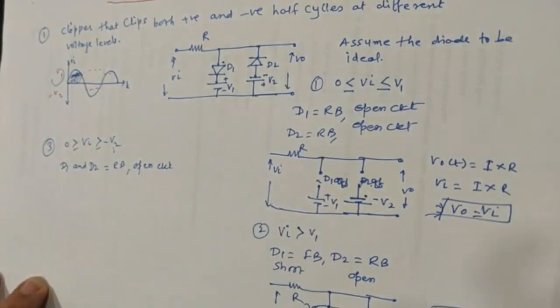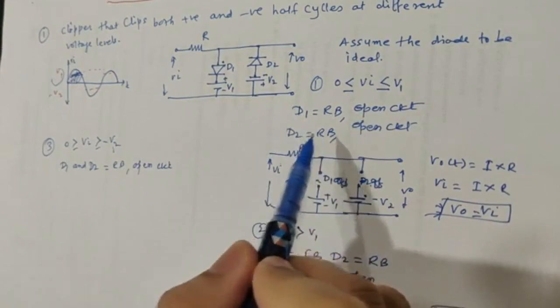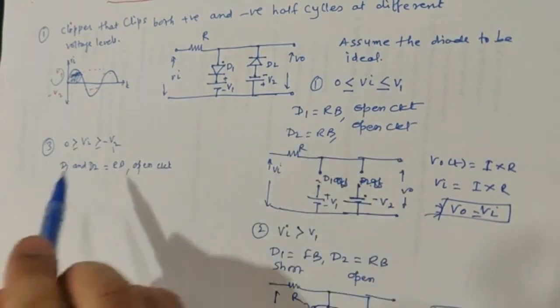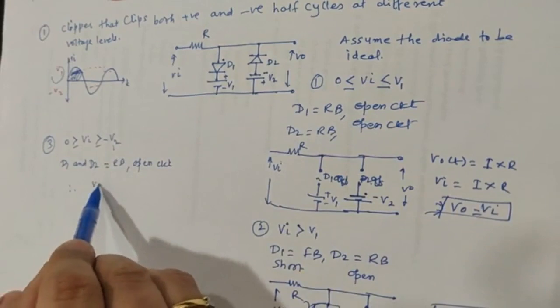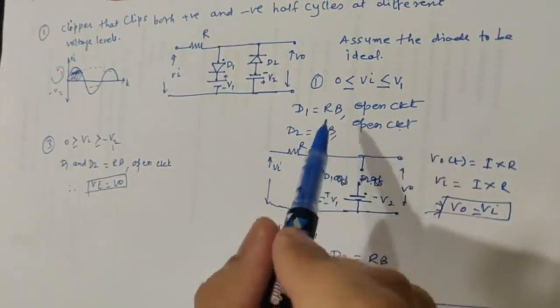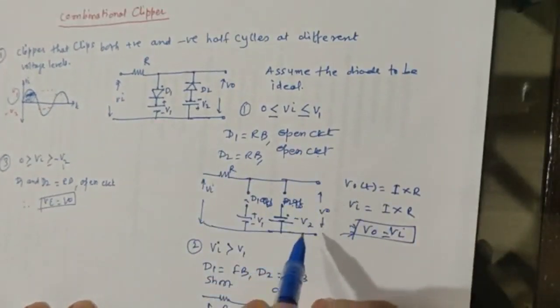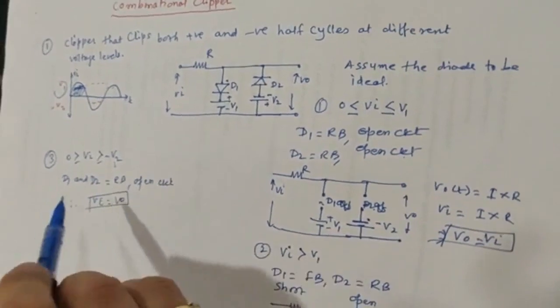So it is similar to case number 1, where both the diodes were reverse bias and we replaced them by open circuit, and therefore input will be equal to output. In the first case also, the input was same as the output, and therefore I will say that the entire input will appear at the output.